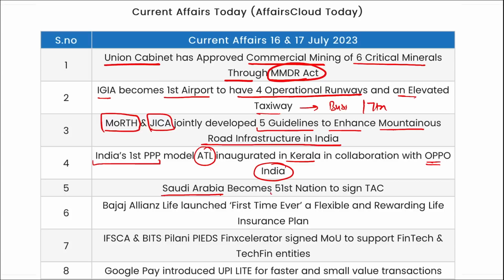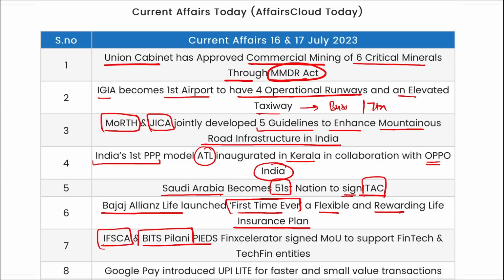Saudi Arabia became the 51st nation to sign TAC. Then Bajaj Allianz Life launched a first-of-its-kind flexible and rewarding life insurance plan. IFSCA and Bitsilani Pilani Finxlater signed an MOU to support the fintech and TechFin entities.